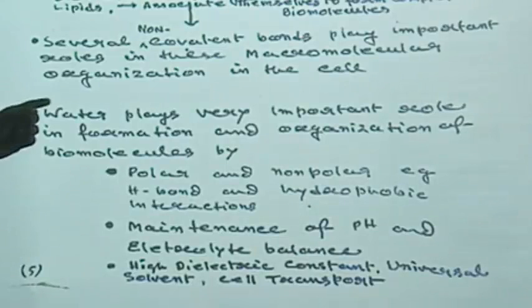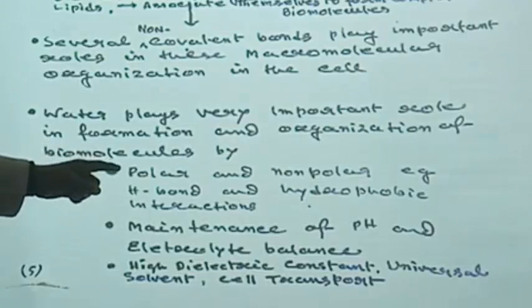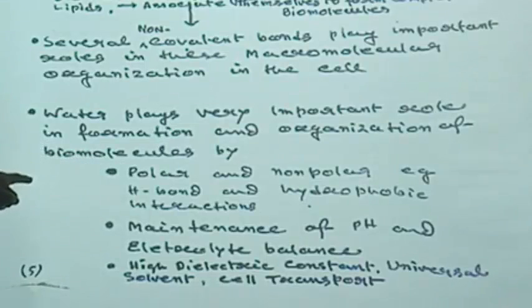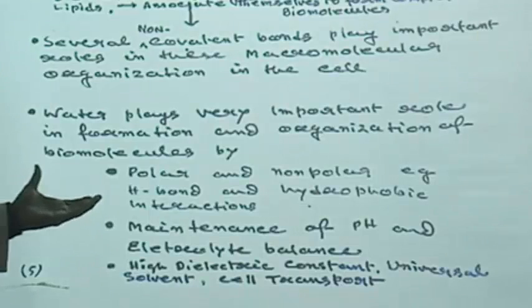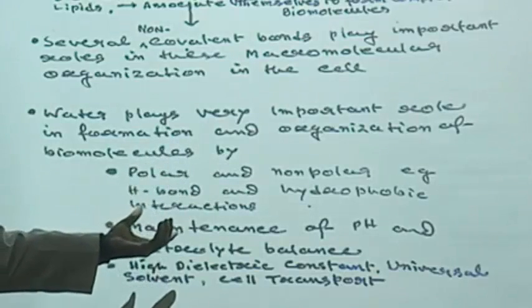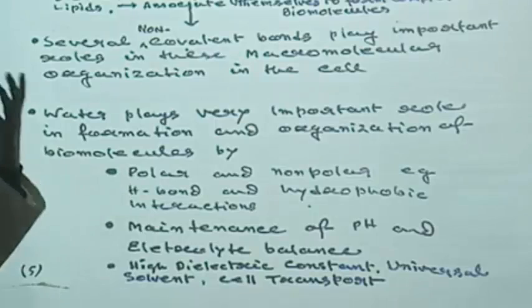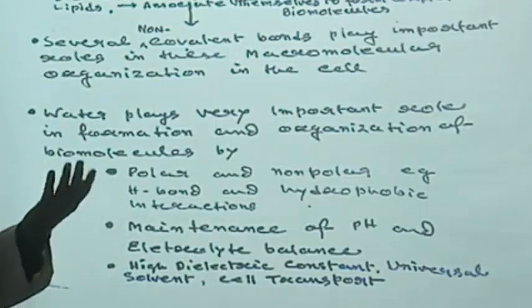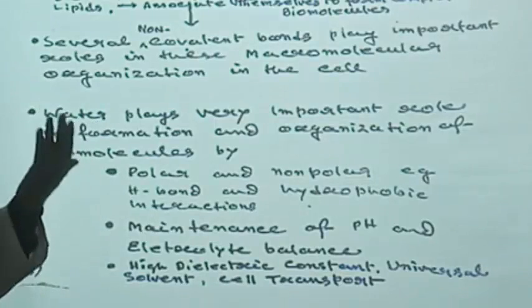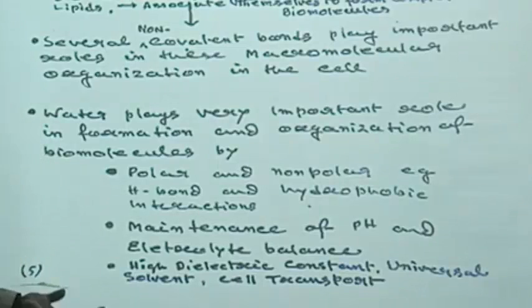So water plays a very important role in formation and organization of these biomolecules. As I have told you earlier, by polar and non-polar group interactions, by way of formation of hydrophobic and also hydrogen bonds, as well as the ionic interactions and the van der Waals forces, and also the main structure by the covalent bonds like peptide bond, glycosidic bond.